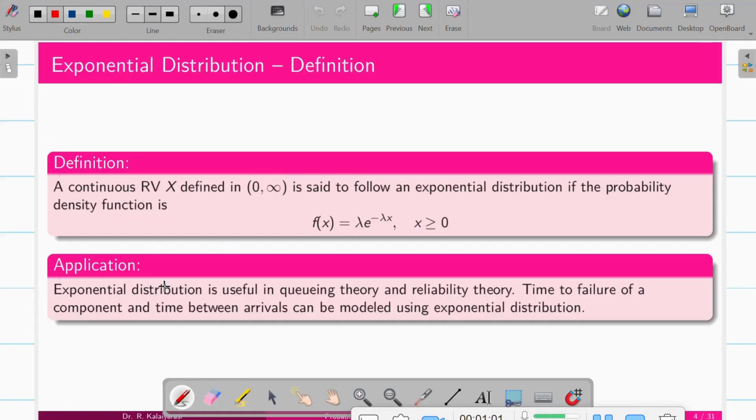Let me define the exponential distribution. The exponential distribution is a continuous random variable defined in the interval 0 to infinity that has a probability density function lambda e power minus lambda x, where x is greater than 0. This is very simple, and you have the PDF lambda e power minus lambda x. It is applied in queuing theory and reliability theory, where the time to failure of a component or time between arrivals can be modeled using this exponential distribution.